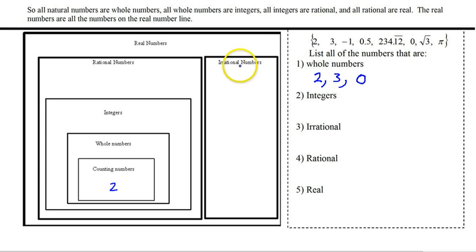All right, integers. Well, we already know that all of our whole numbers are integers. But we can also now include the negative whole numbers. So that one right there, the negative one. And that is all the integers.